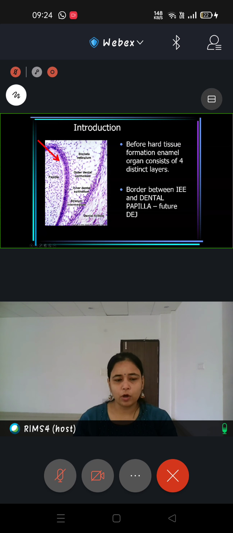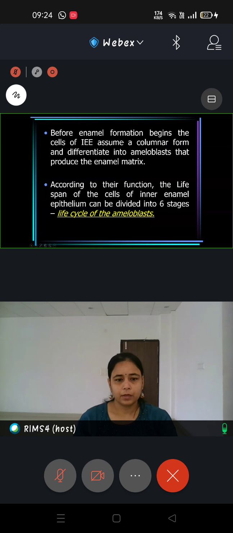Then you have another very small layer called stratum intermedium, but it is only seen in the early bell stage. Otherwise this layer is not present in the enamel organ. Then you have another layer called stellate reticulum, and then the outer enamel epithelium. So these are the different components of the enamel organ. And beyond this, there is the dental follicle, which is also called dental sac.